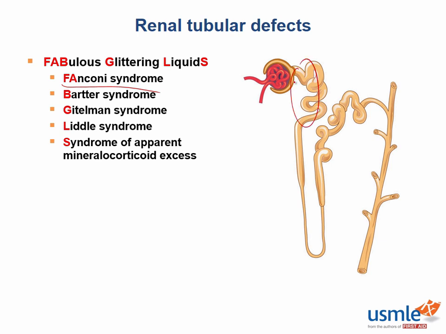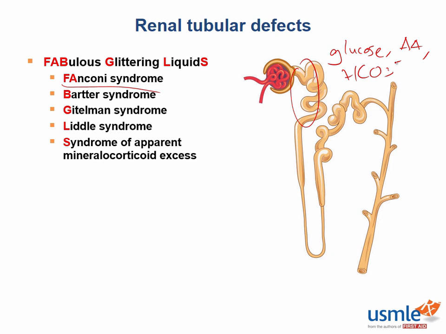In Fanconi syndrome, the cells of the proximal convoluted tubule are non-functional, which causes all transport to be affected. Can you guys guess what might be lost in the urine if the proximal convoluted tubule doesn't have any solutes? Correct, that would be glucose, amino acids, as well as bicarb. Can you guess what metabolic disturbance loss of bicarb can lead to? That's right, it'd be a metabolic acidosis.